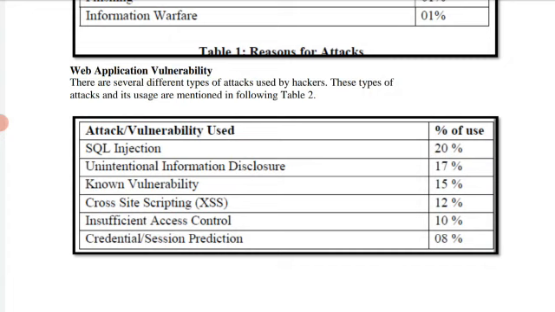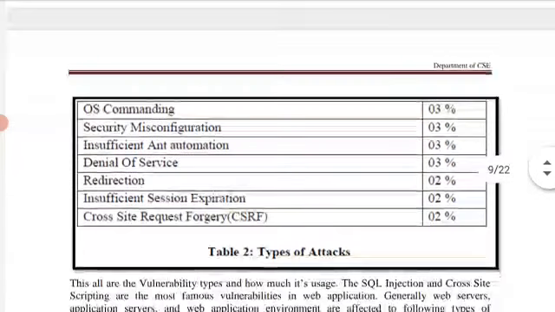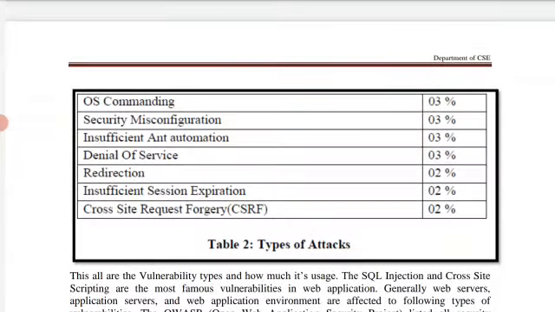Unintentional information disclosure is 70%, known vulnerability 15%, cross site scripting, that is XSS, 12%, insufficient access control 10%, credential session prediction 8%. Next, OS commanding and security misconfiguration.